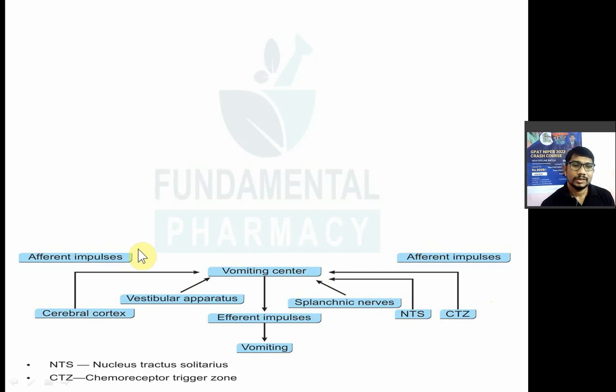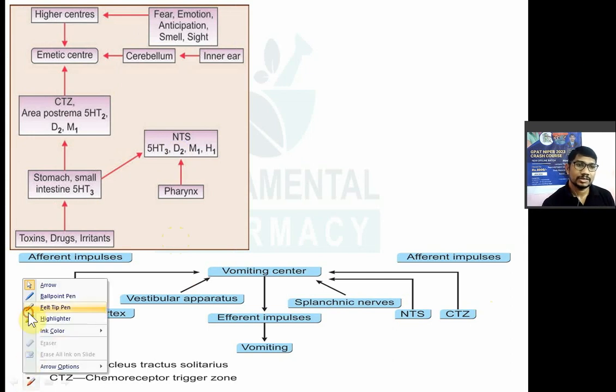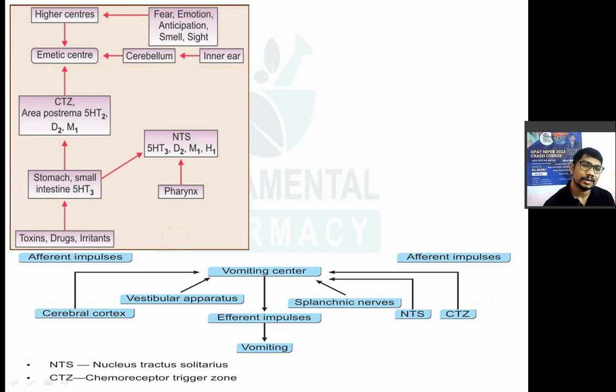So that's how there are 4 basic reasons for vomiting. Vomiting has 4 basic reasons. Which ones? We'll see one by one. So there are 4 reasons for vomiting. The first reason is nothing but the vomiting center.